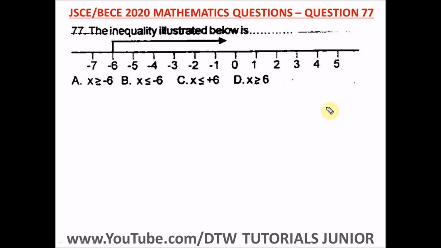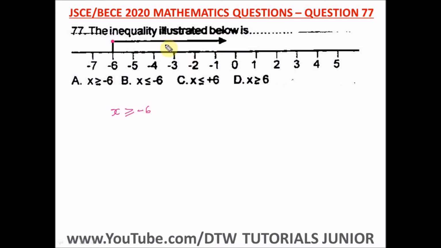Question 77 of the Junior WAEC 2020 Mathematics Past Question, that's your BECE exam. It says the inequality illustrated below is, okay, there should be a dark ball here. So illustrated below, we have this minus 6, and this sign is less than, so it's x less than or equal to minus 6.